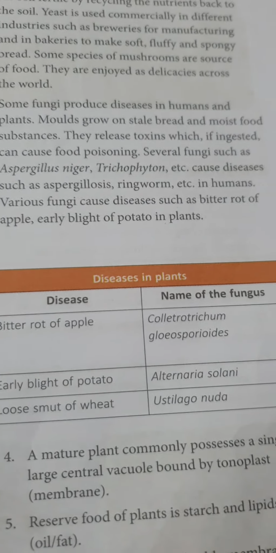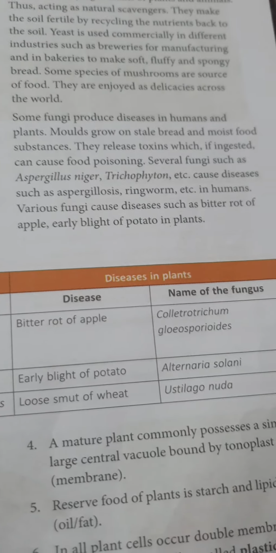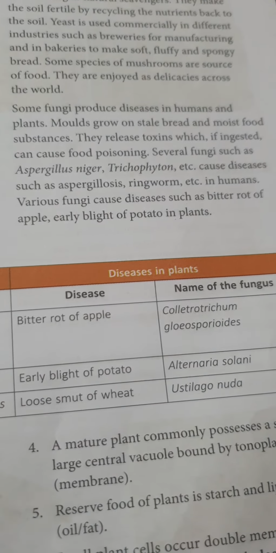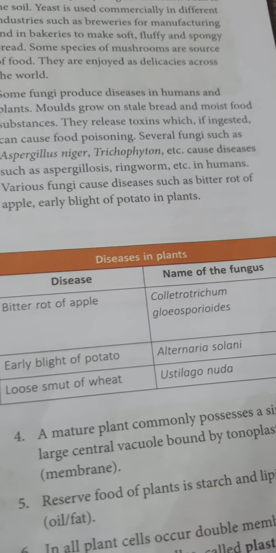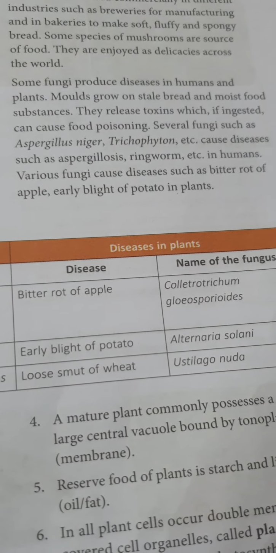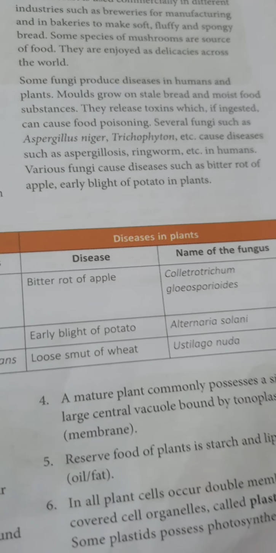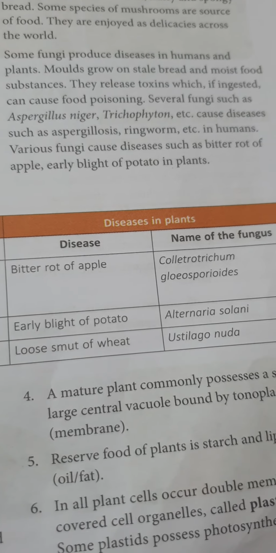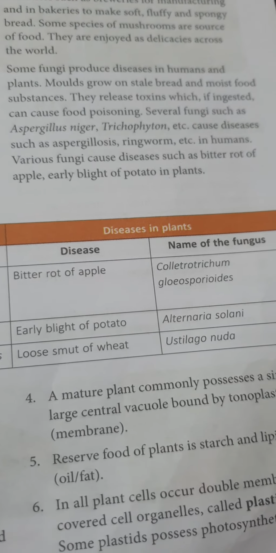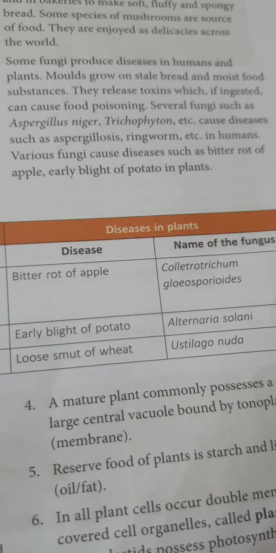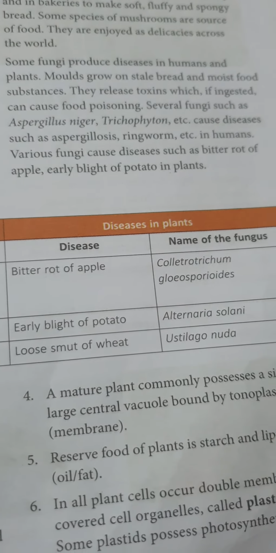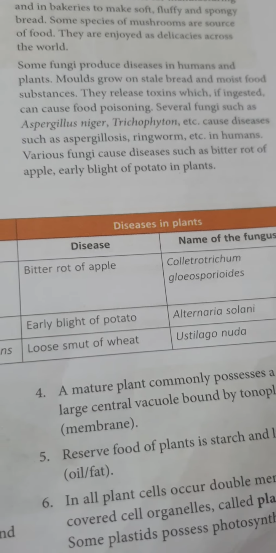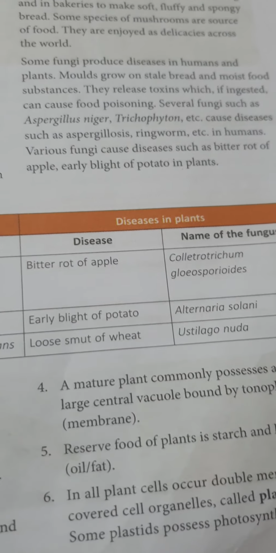Some fungi produce disease in humans and plants. Molds grow on stale bread and moist food substances. They release toxins which, if ingested, can cause food poisoning in humans. Several fungi such as Aspergillus niger and Trichophyton cause diseases such as aspergillosis and ringworm in humans. Various fungi cause diseases such as bitter rot of apple and early blight of potato in plants.